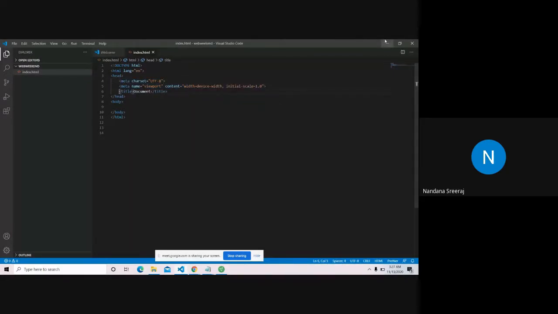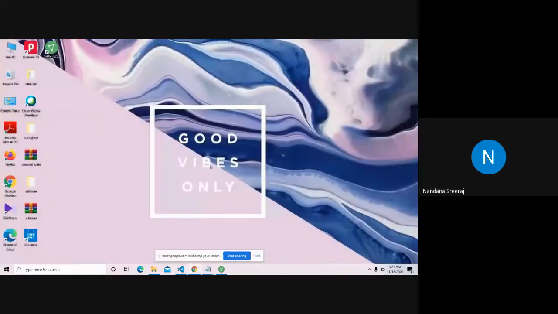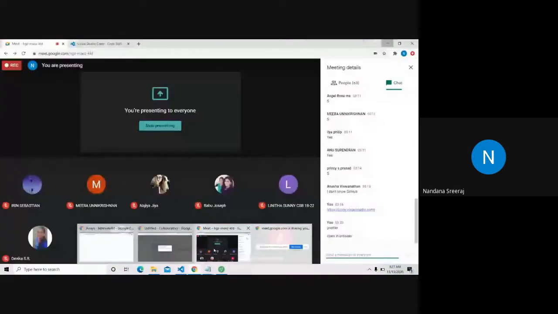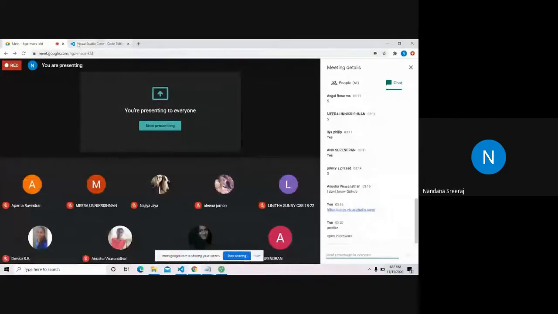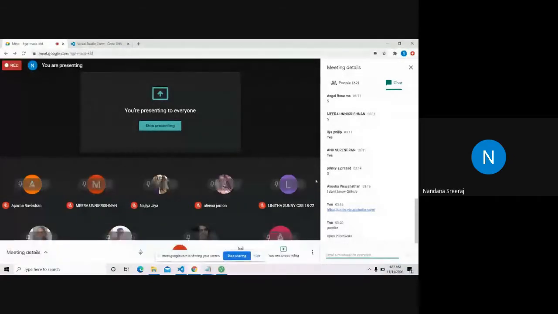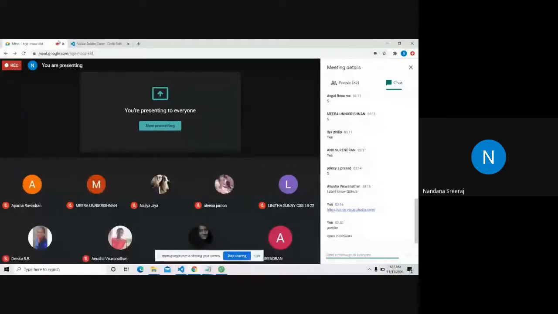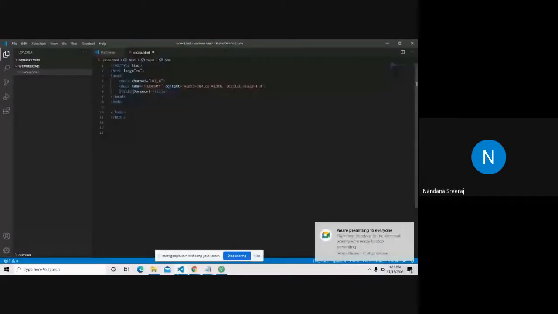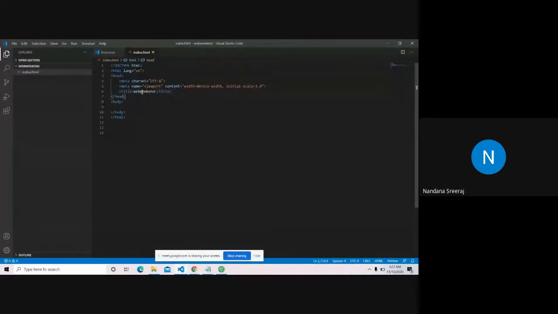Title. What is title? Where is my browser? Here you see something like Visual Studio Code, and here you have the page name. This is called the title. Whatever you see here, not on the web page, this is called the title. So let me give the title to be Web Weekend. I have given the title to be Web Weekend.